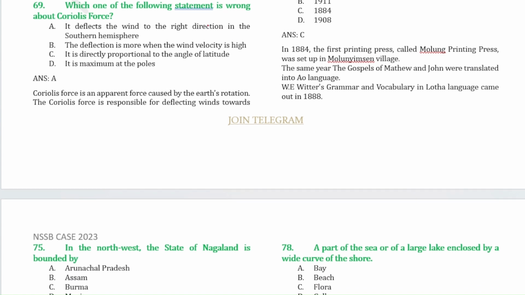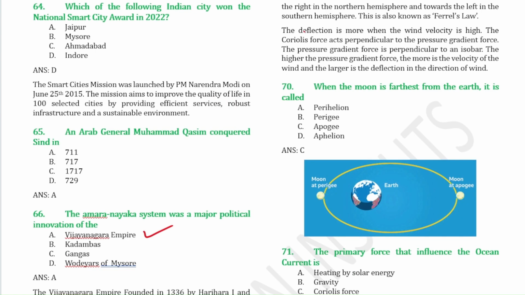Which one of the following statements is wrong about Coriolis force? Option A is wrong because it deflects the wind to the right direction in the northern hemisphere, not in the southern hemisphere. The rest of the points are all correct. The Coriolis force is an apparent force caused by the Earth's rotation. It is responsible for deflecting the winds toward the right in the northern hemisphere and toward the left in the southern hemisphere. You can go through these statements.